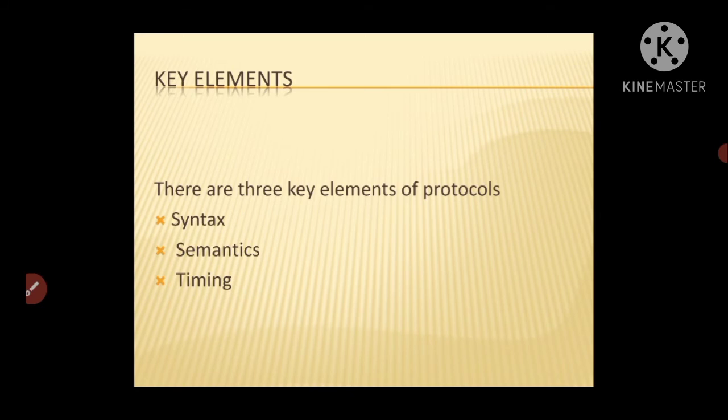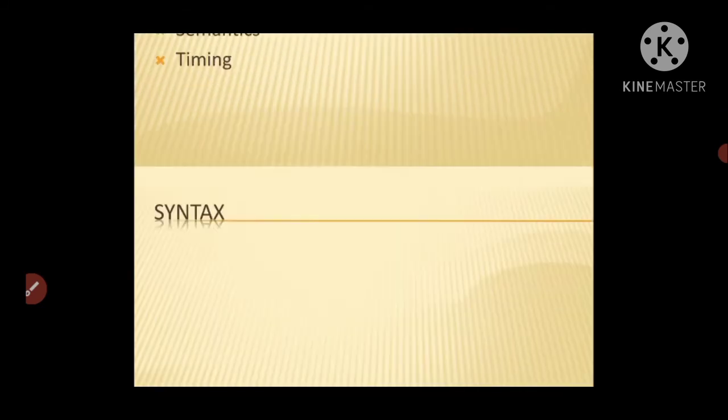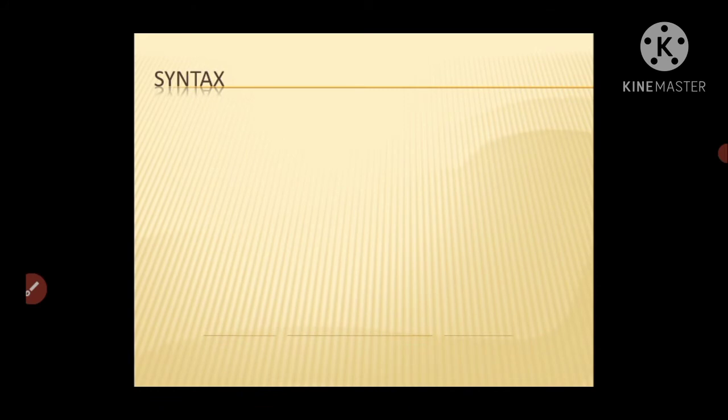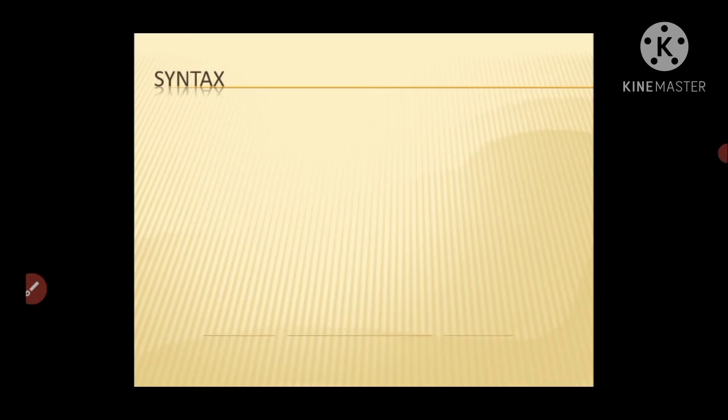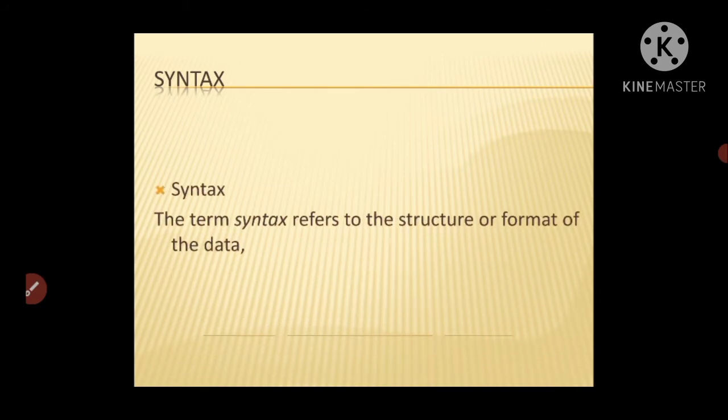So now we will see the key elements of protocols. We have three key elements of protocols. The first one is syntax, second is semantics, and third one is timing. We will see them one by one. First of all we have syntax, because it is the first key element of protocol. Syntax basically is the structure or format of data. It means that syntax defines what will be the format and what will be the structure of data.